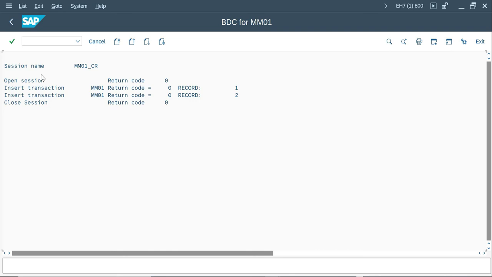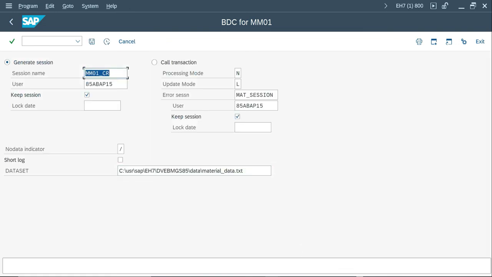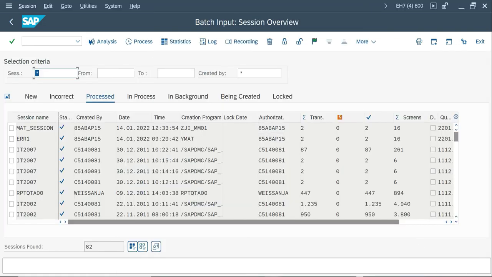I didn't use log date. So mention clearly the session name and open session, open group, and two records. It read record one, record two, and it closes the session. If it is 1000, you will get this line 1000 times. 1000 records got read.